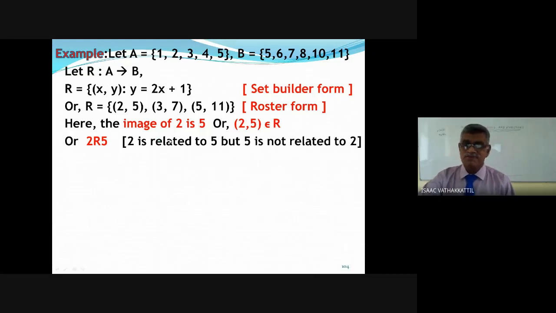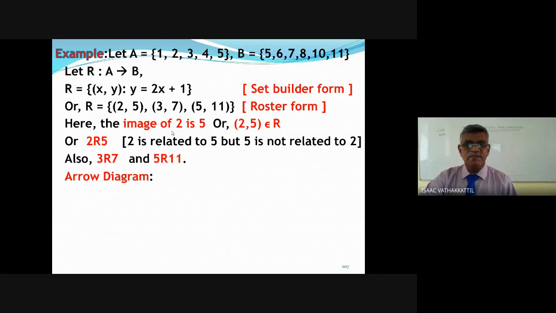Remember 5 is not related to 2 because (5, 2) is not a member here. You are saying relation from A to B. Ordered pair, first element will be a member of A, second element will be a member of B.